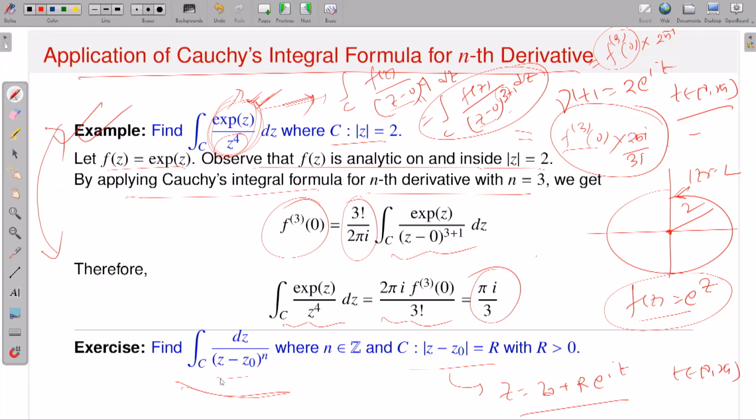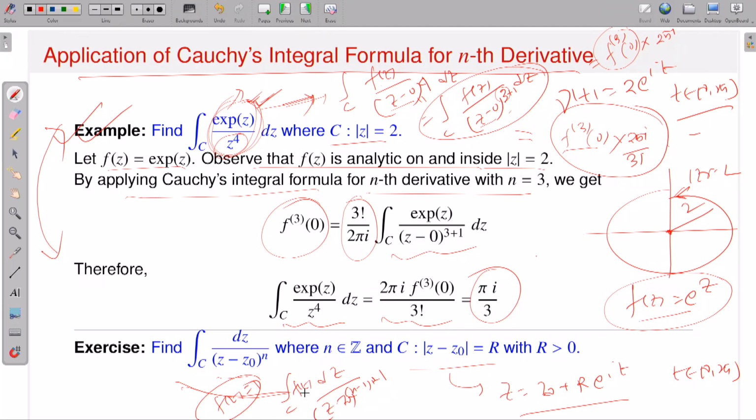Earlier lectures, but you can also use what is called Cauchy's integral formula for derivatives, because you see this object I can write dz divided by z minus z naught, then you have n minus 1 plus 1, right? And then what is your function f of z? f of z is exactly equal to 1. Now you apply Cauchy's integral formula for derivatives, because it is a one line calculation, okay? So this is okay.